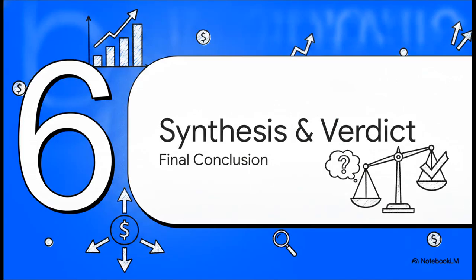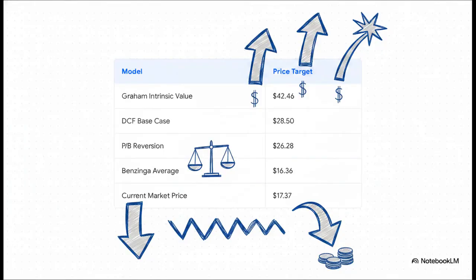And finally, Part 6, Synthesis and Final Verdict. We've run the complete investment gauntlet, and now it's time to bring it all together for a conclusion. Synthesizing all of our data paints a really clear picture. 3 out of our 4 quantitative models, the Graham intrinsic value, the DCF base case, and the price-to-book reversion, suggest PRA Group is significantly undervalued at its current $17.37 trading price. Only the peer comparable average suggests it's fairly valued right now.